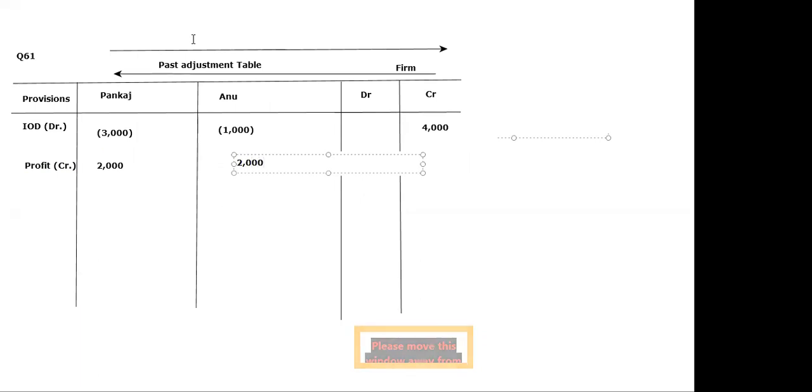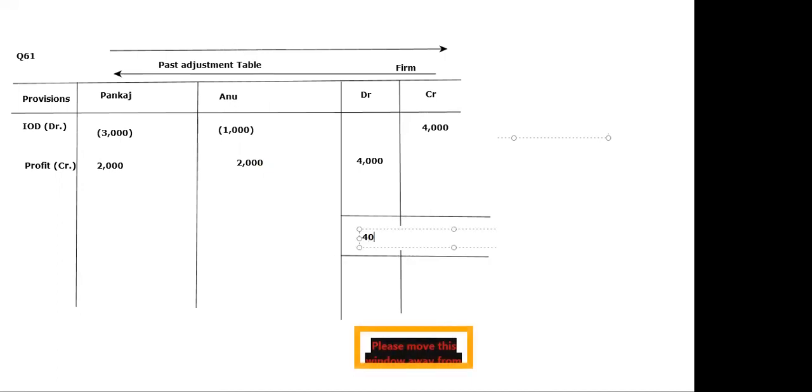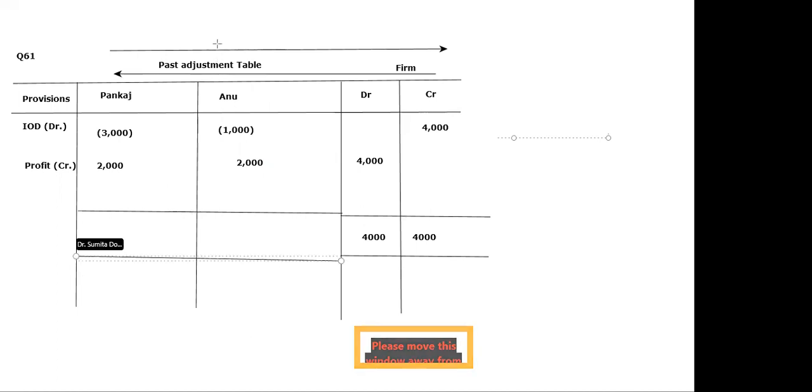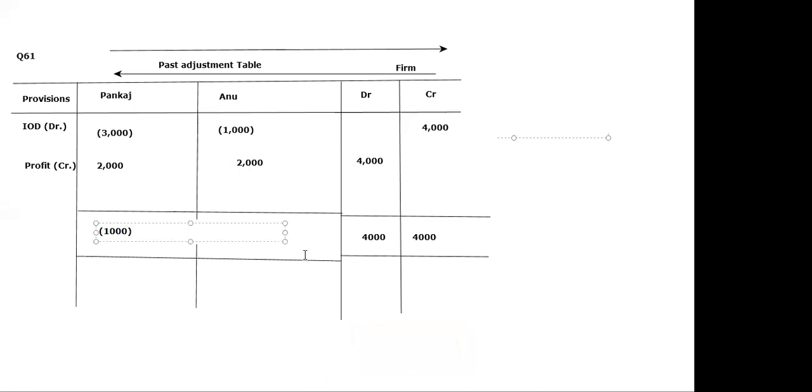All right. Now we can see that our firm's column debit side has come equal to our credit side. So first of all, let us wind up the firm's column. Here we will mention 4000 and on the other side also 4000. Now we can easily wind up the partners column also. Let us close it and see whether we are getting the same effect, positive as well as negative. For Pankaj, if we see, she's getting negative 1000. And in case of Anu, it is positive 1000. And our entry will be Pankaj's capital account debited to Anu's capital in this case. All right.